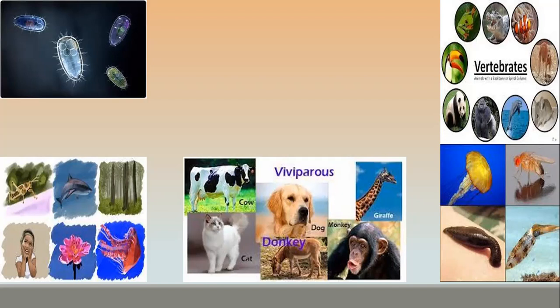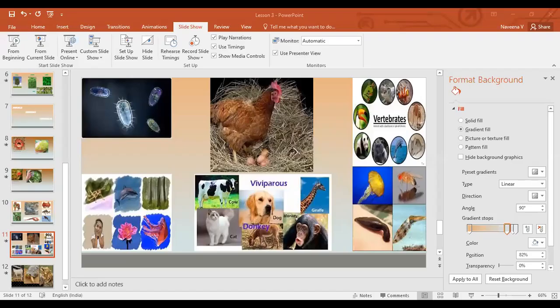Clear? Now the next classification is based on reproduction. In the starting, I told you what is meant by reproduction. Do you remember? So what is reproduction? From a flower, we get a fruit.